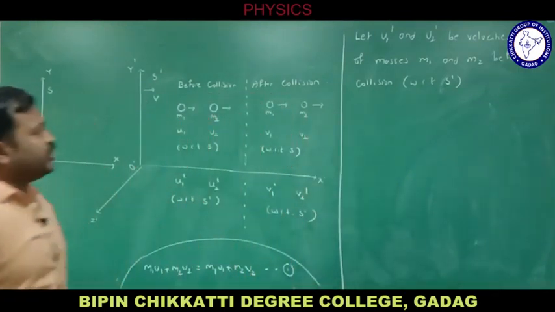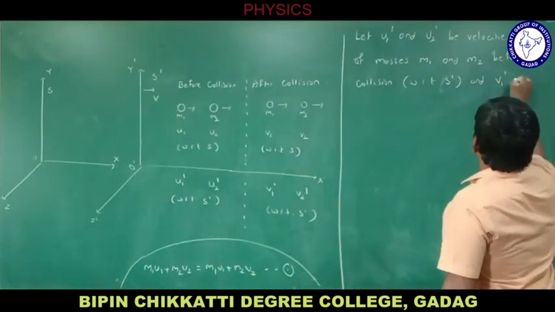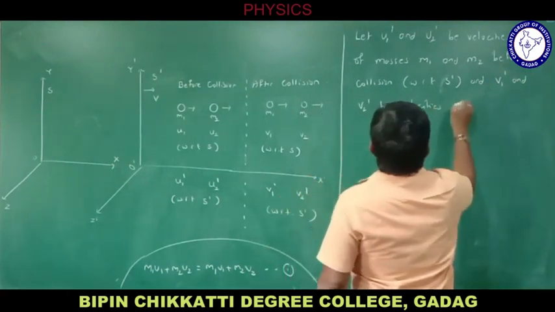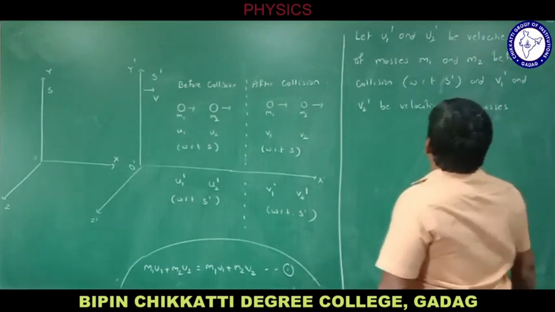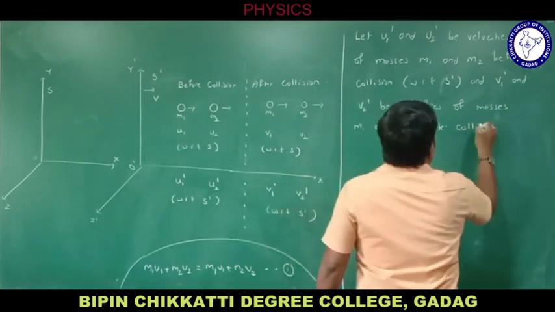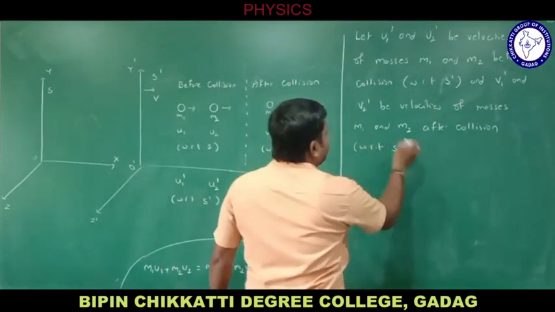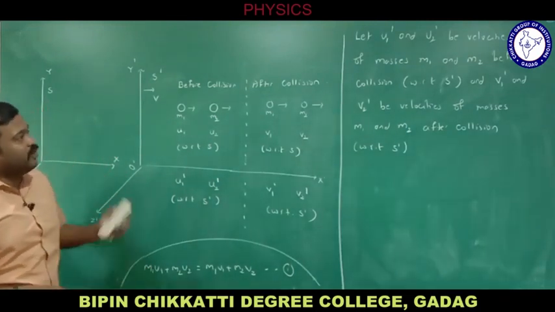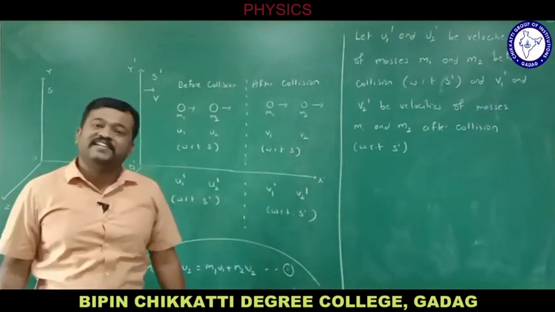Let u1 dash and u2 dash be velocities of masses m1 and m2 before collision, and v1 dash and v2 dash be velocities of masses m1 and m2 after collision, with respect to frame S dash. I just introduced these velocities.